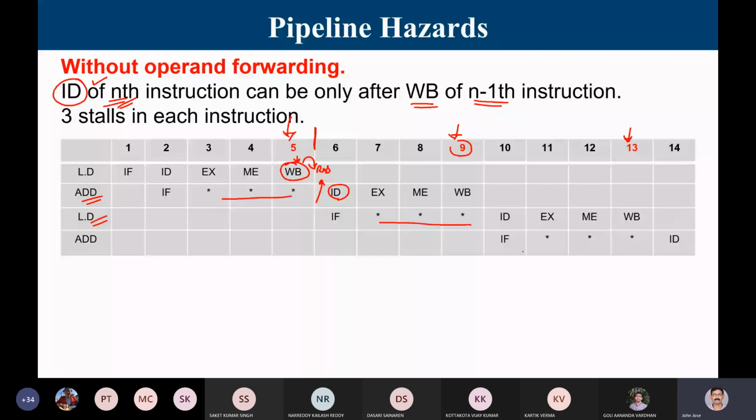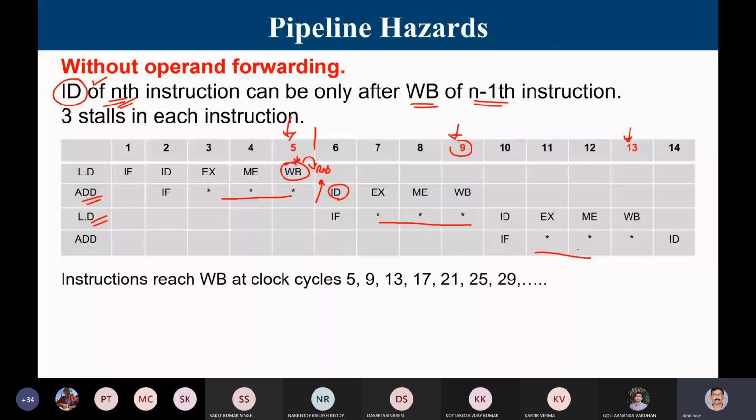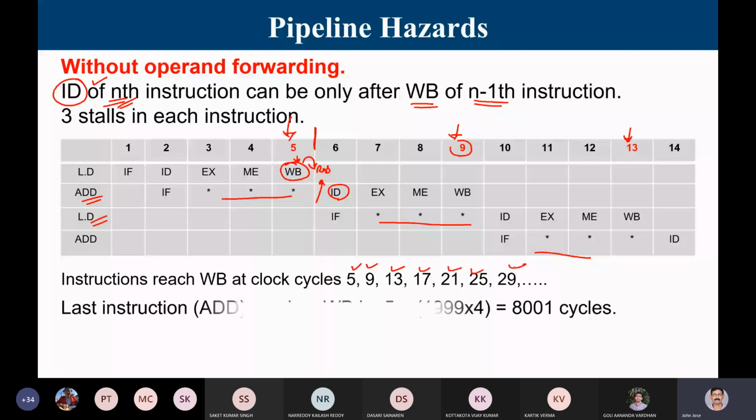If you continue, the instructions reach the write back stage at clock cycles 5, 9, 13, 17, 21, 25, etc. This is an arithmetic progression. The last instruction is an add, since the first is load, second is add, like that. The last add instruction will reach the write back stage at clock cycle 8001.